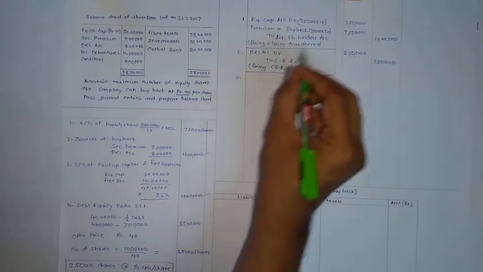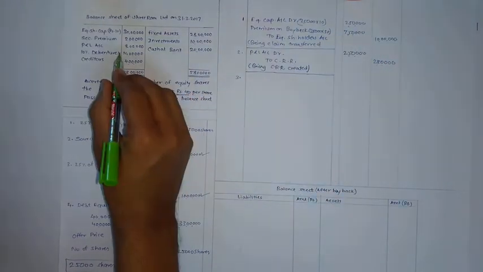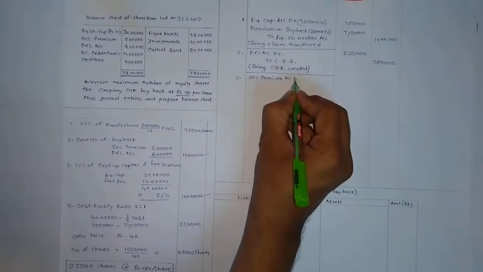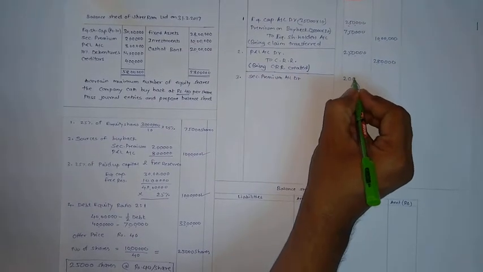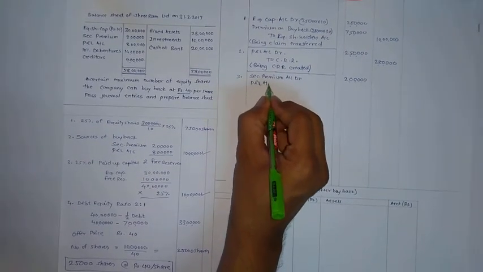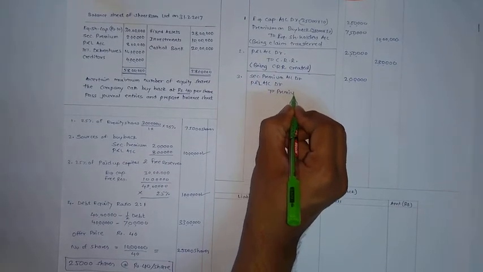Third entry is for adjustment of this premium on buyback. For adjustment of this premium, first of all, securities premium should be completely utilized and the balance amount should be taken from P&L account. So entry will be securities premium account debit amount 2 lakh, profit and loss account debit to premium on buyback.